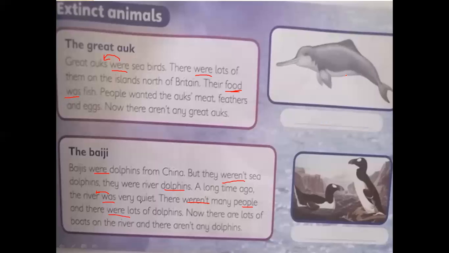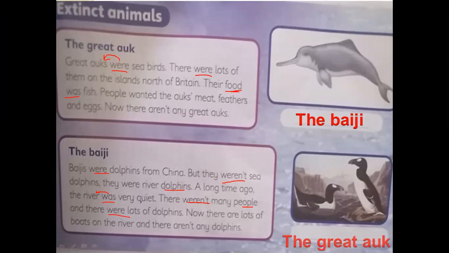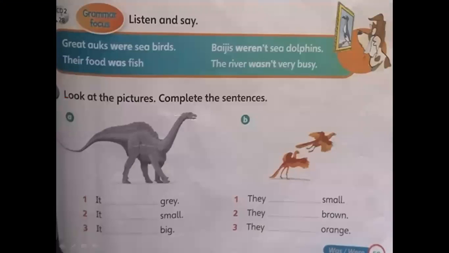Okay, so look at the pictures here. What's this animal? It is a Baiji. Excellent, because it is like the dolphin, so it is a Baiji. And the animal under this one is a great oak. Okay, now we are going to listen and read these sentences.